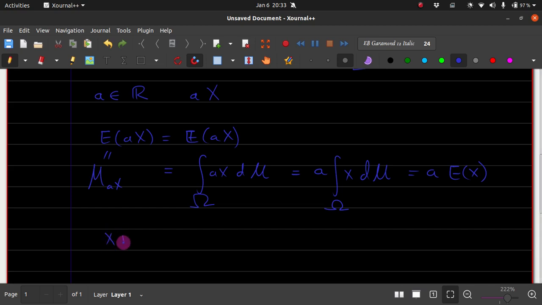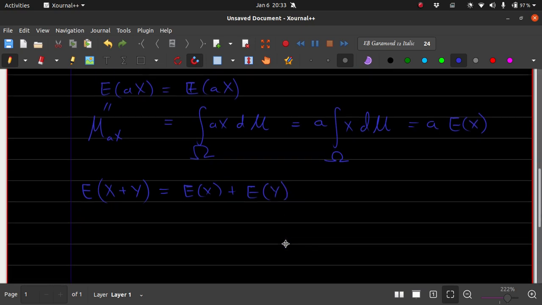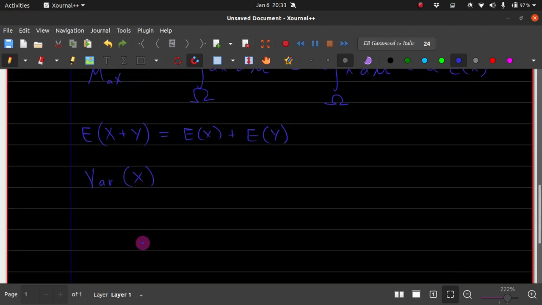So we could consider x plus y now, which from properties of integration one can easily see: the integration of a sum is the sum of integrations, no? Yeah, good. So expectation is fine. Now let's talk about variance. What is the variance of a given random variable x? Variance is the measure for checking the variability of a variable, the variability of a random variable. So given the data, we would like to see how much it oscillates. That would be the right word.